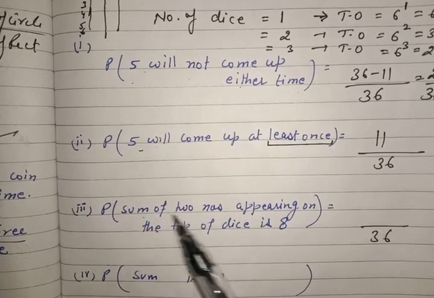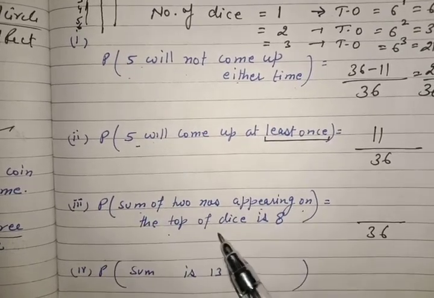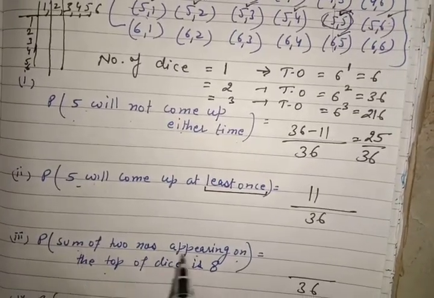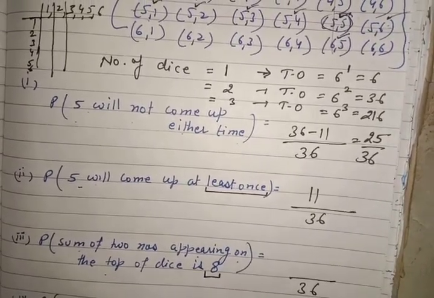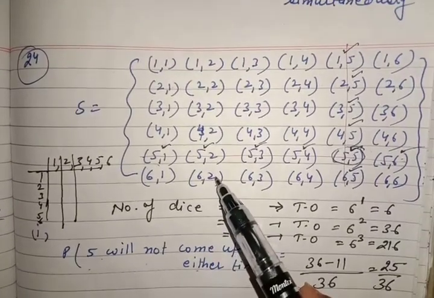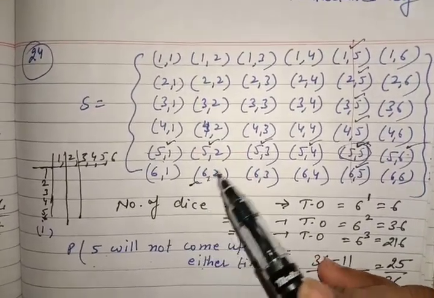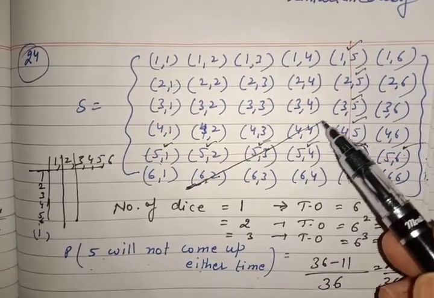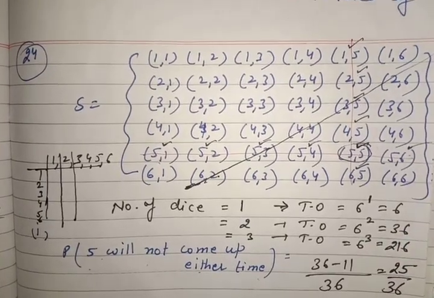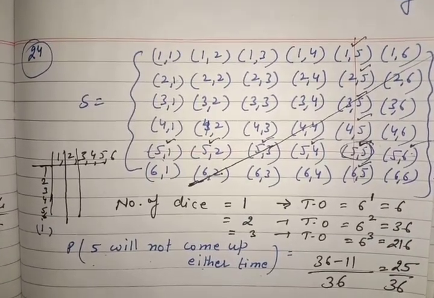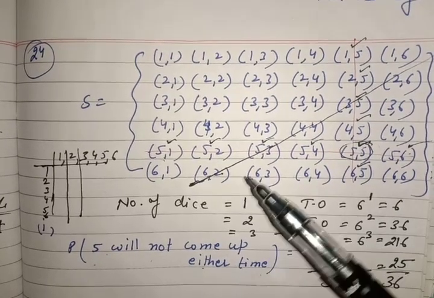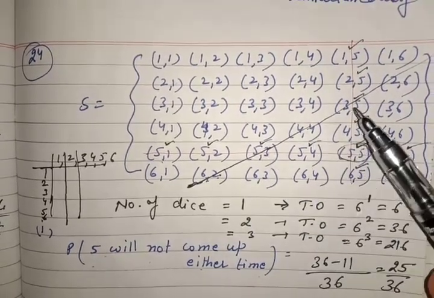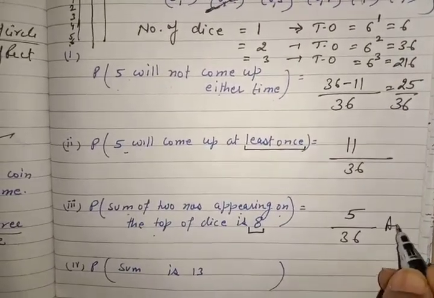Next is sum of two numbers appearing on the top of the dice is 8. This is very easy. Just observe it carefully. Sum of the numbers is 8. Just see this. 6 2 is 8. 6 move diagonally from here. 5 3 is 8. 4 4 is 8. 3 5 is 8 and 2 6 is 8. Always when the word sum is there, you will get your answer diagonally. So just count 1 2 3 4 5 and you can see only 5 we will get as favorable.